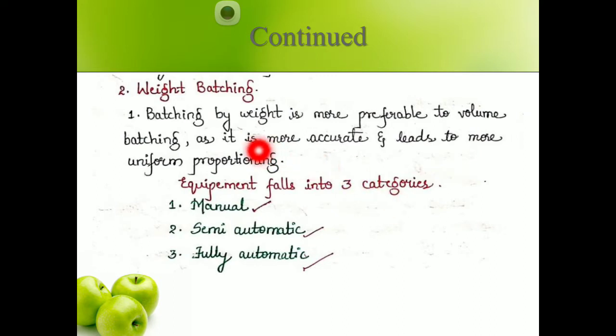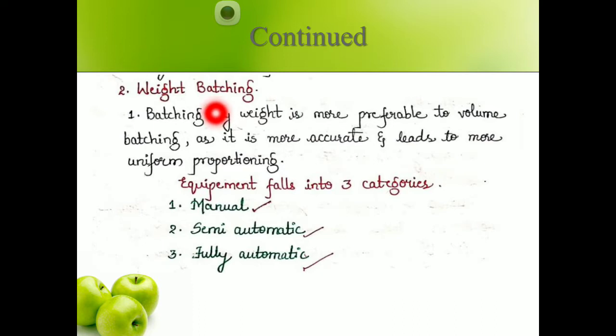Next one is weight batching. Weight batching is usually done where you require more concrete for larger construction, so that time we can go for weight batching. This is more accurate than volume batching, because in volume batching we ourselves have to take the required quantity, mix them, then add water. So there it is not as accurate as weight batching.